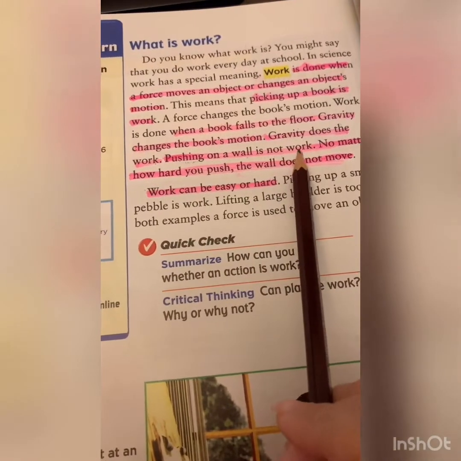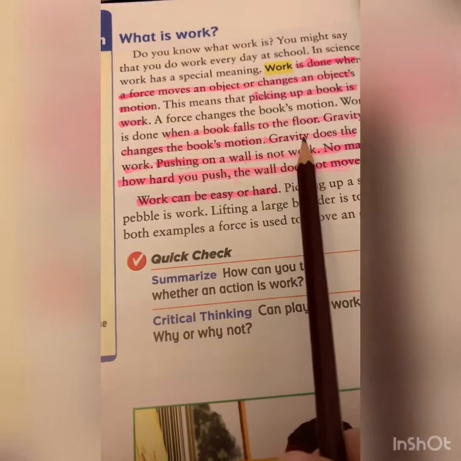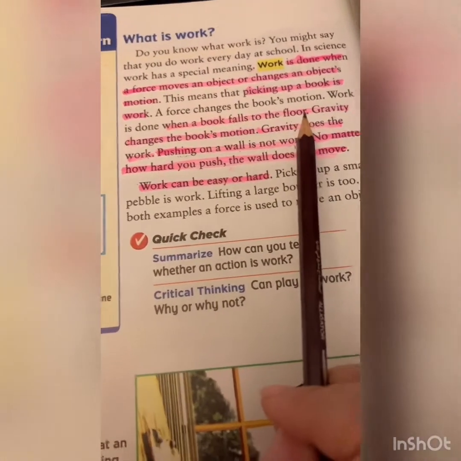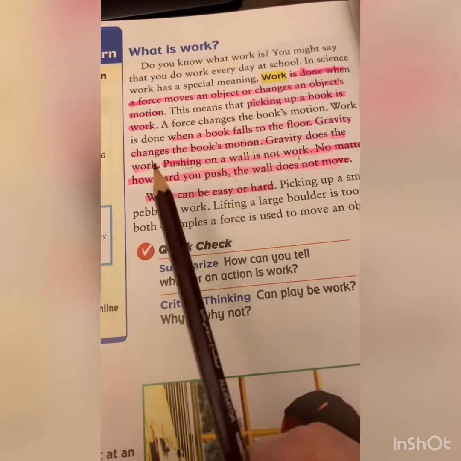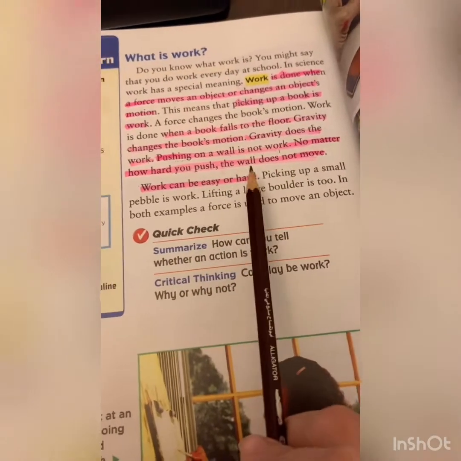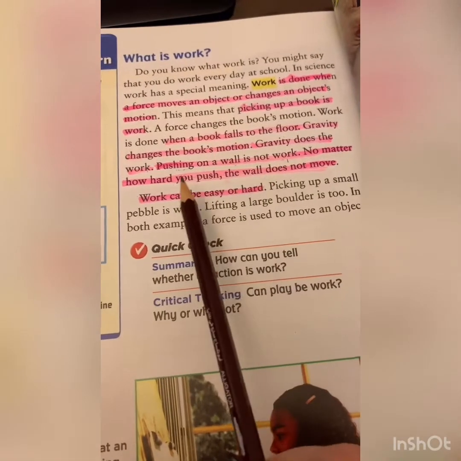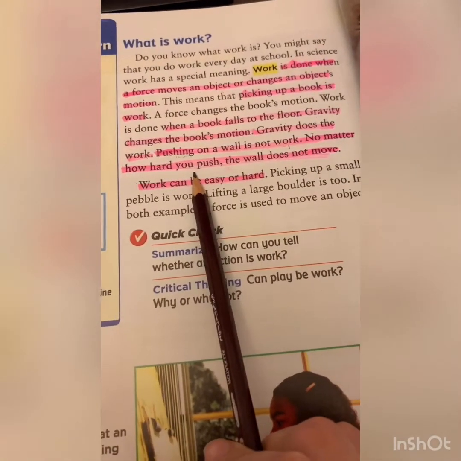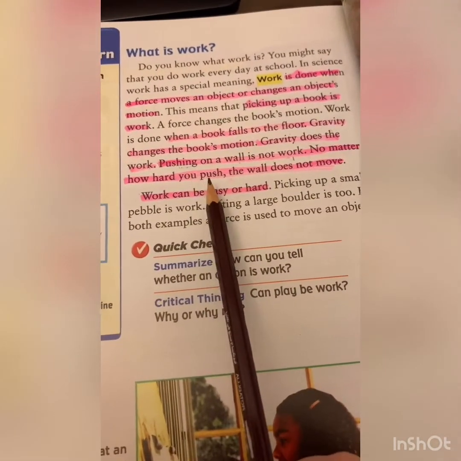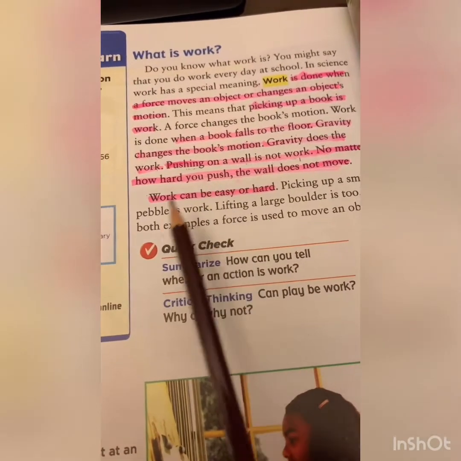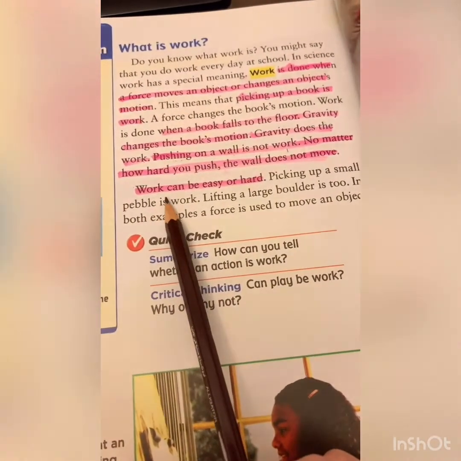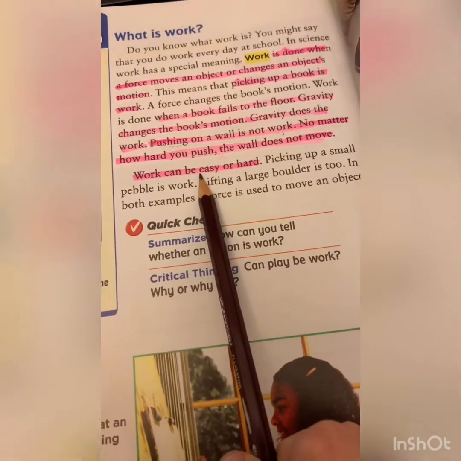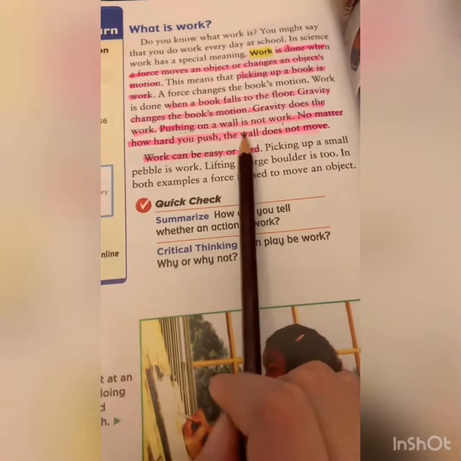So please, you have to know, work happens whenever the object moves or whenever the object is in motion. Okay? So, it's not depending on how hard you push, but it depends on how the object is moving, okay? The work can be very easy or the work can be very hard.